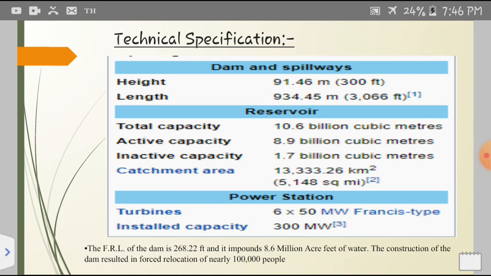Now the power station. Turbines: six 50-megawatt Francis type turbines. Installed capacity is 300 megawatts. The FRL of the dam is 868.22 feet and it impounds 8.6 million acre feet of water. The construction of the dam resulted in forced relocation of nearly 1 lakh people.